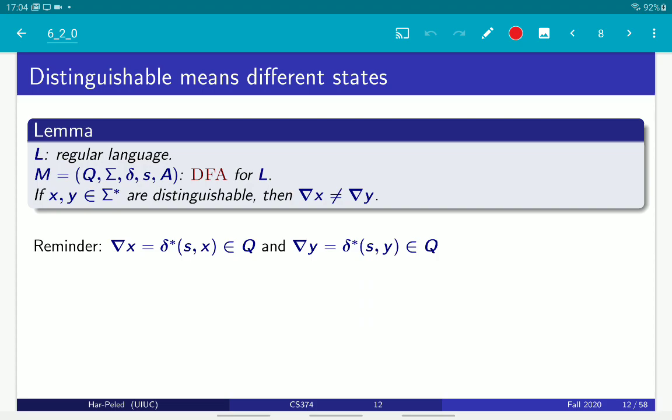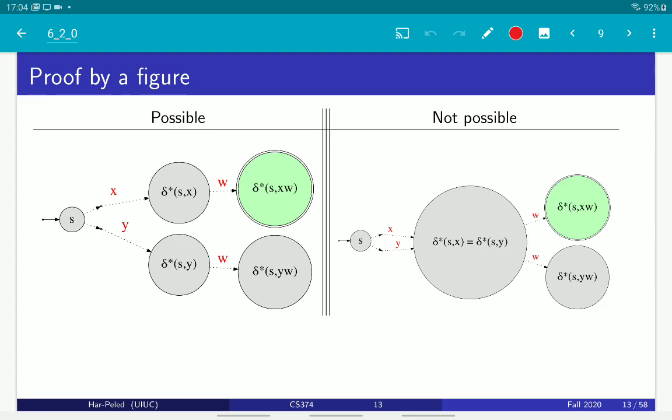Now here's a simple lemma that turns out to be very important. It says if two strings are distinguishable, then they lead to different states, where nabla of X again is the state that you get if you start at the start state with the string X. Let's do a proof by a figure.